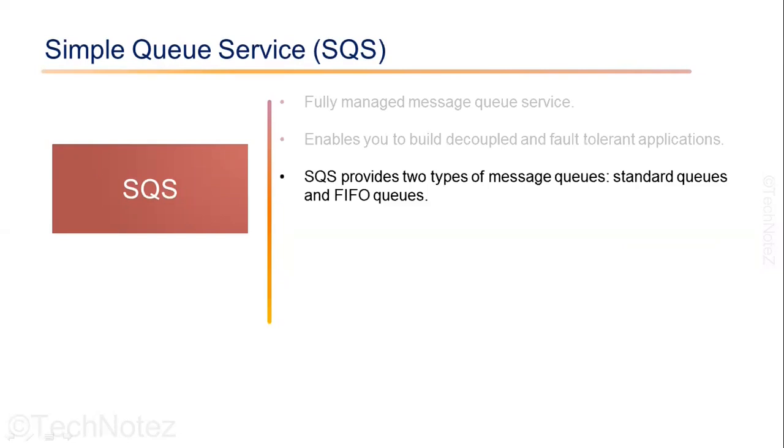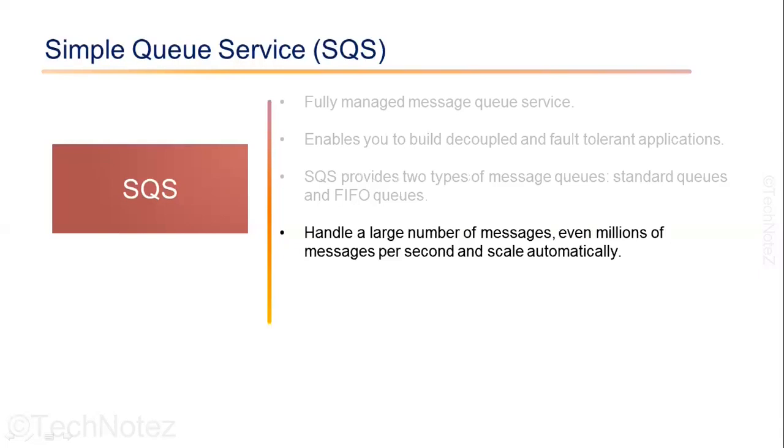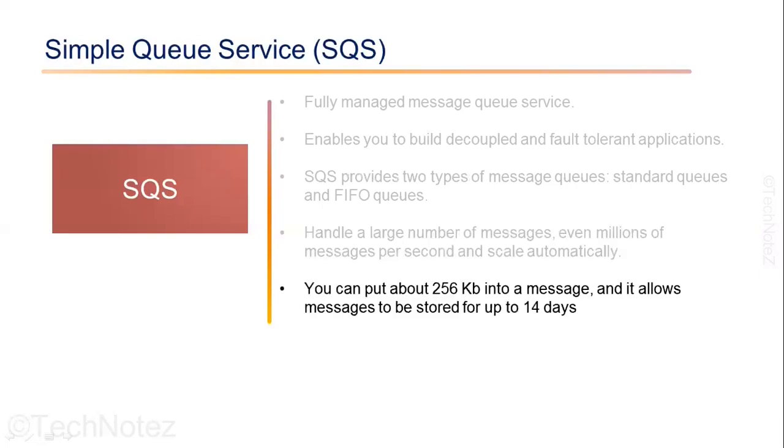One of the main benefits of SQS is its ability to handle a large number of messages, even millions of messages per second, and it automatically scales with your application. It also provides a pay-as-you-go pricing model, so you only pay for the number of messages you send and receive. SQS can also be used to distribute the workloads among multiple consumers. This way, you can process the messages in parallel and increase the overall performance of the application. It supports a decent amount of data. You can put about 256 KB into a message and it allows messages to be stored for up to 14 days.